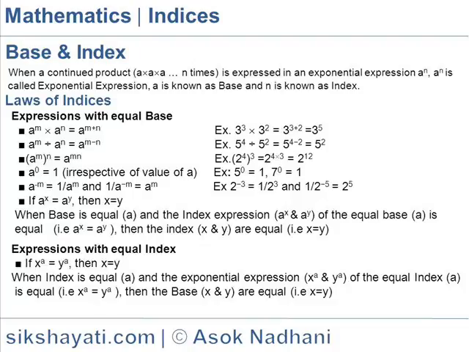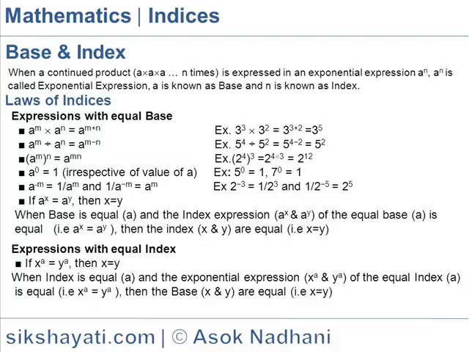a to the power m divided by a to the power n is equal to a to the power m minus n. Example: 5 to the power 4 divided by 5 square is equal to 5 to the power 4 minus 2, which is equal to 5 square.